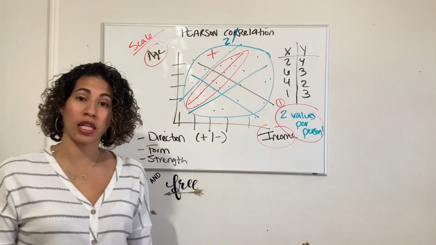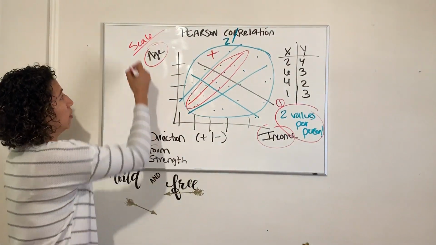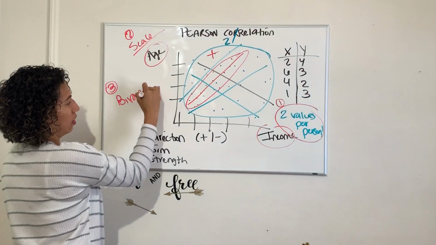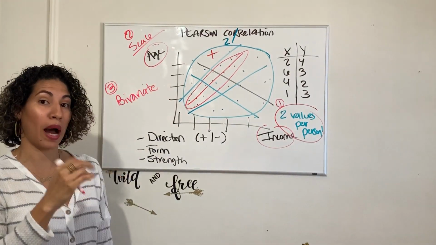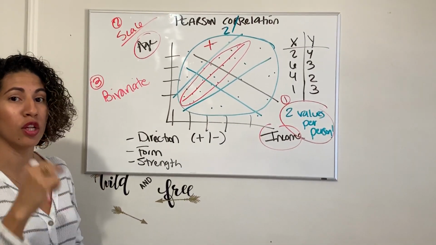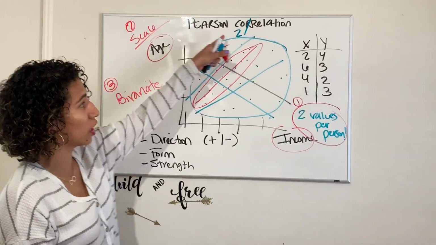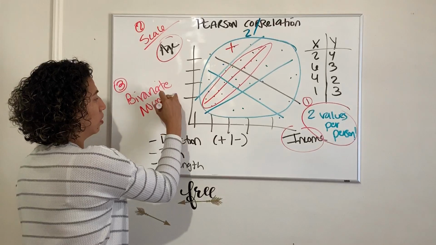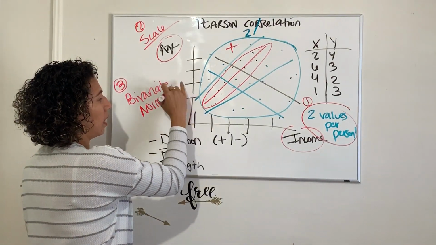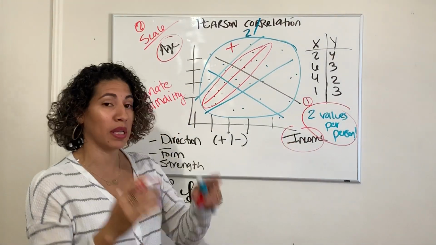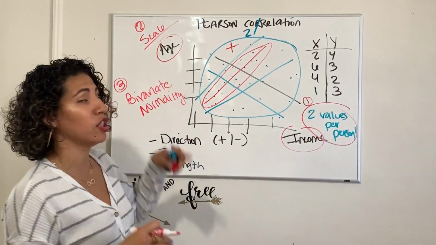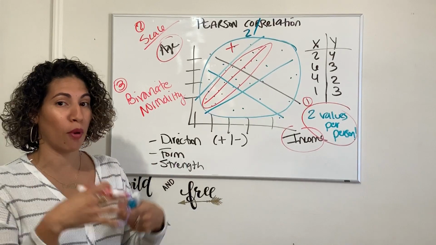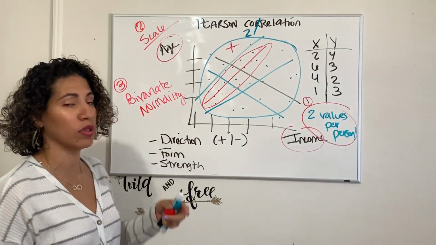And when you're actually running this, you have to have the third one, bivariate. Don't freak out by words. Bi means two, variate means variables. So both variables, just like in a correlation, need to be normal. Bivariate normality. So income needs to make a normal distribution, age needs to make a normal distribution, and when combined together, they would be bivariate. Both variables would create a normal distribution.